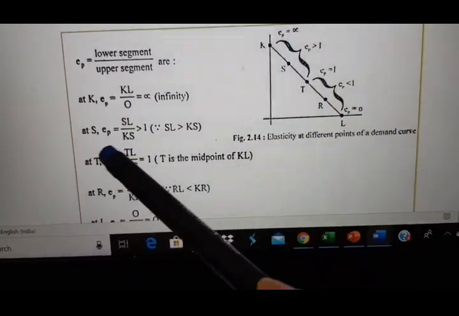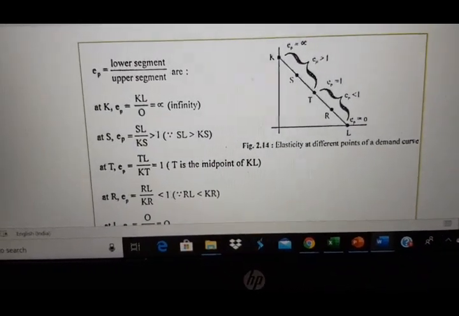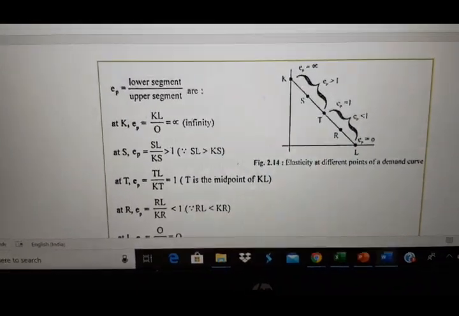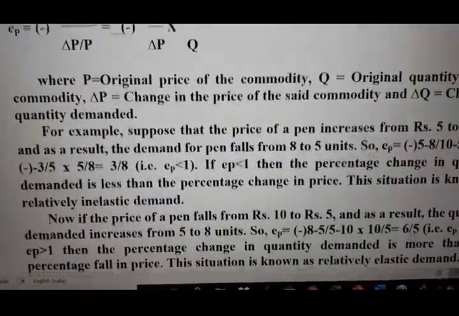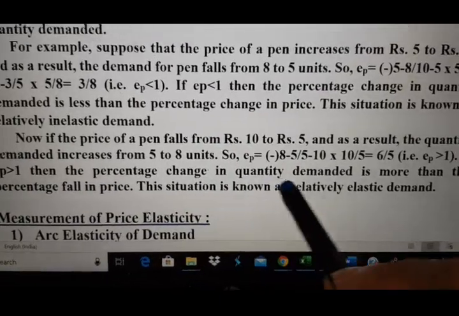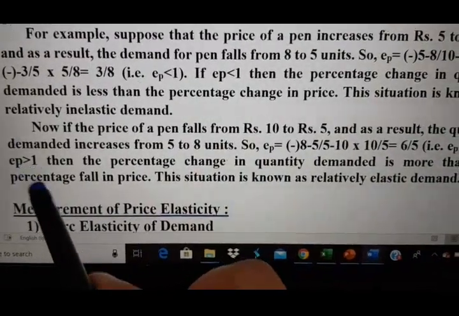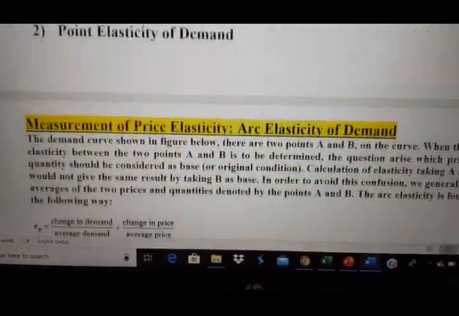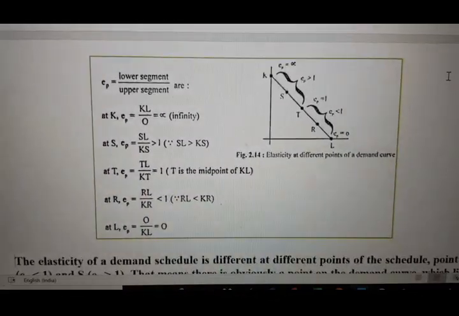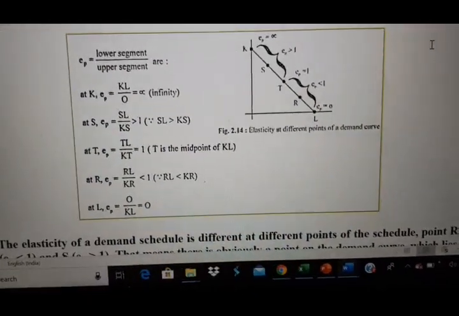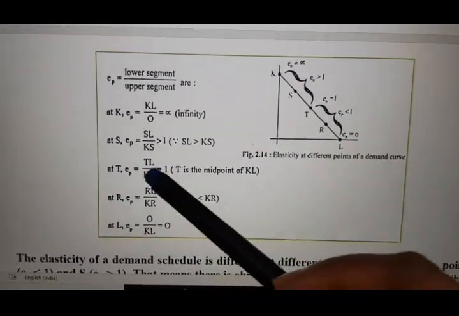And this, EP greater than 1, this case we have done earlier, which is called as what? Relatively elastic demand. Just now I am showing to you, this is relatively elastic demand, as I said. See, this demand is more, and this is called as relatively elastic demand, where EP is greater than 1. Relatively elastic demand means, I told you, this happens for the luxurious products. If price changes by 1%, demand will change more than 1%. So this is called as relatively elastic demand.